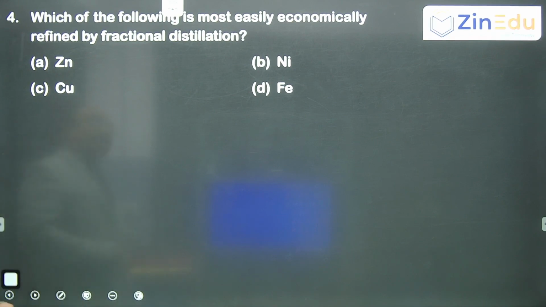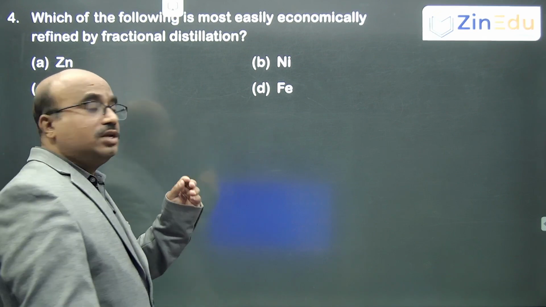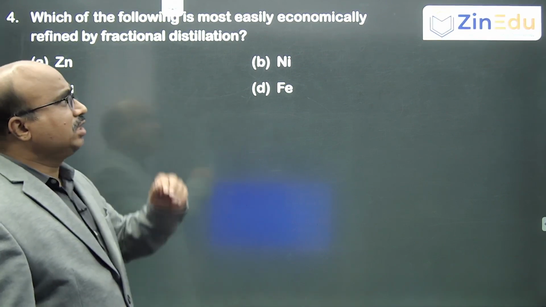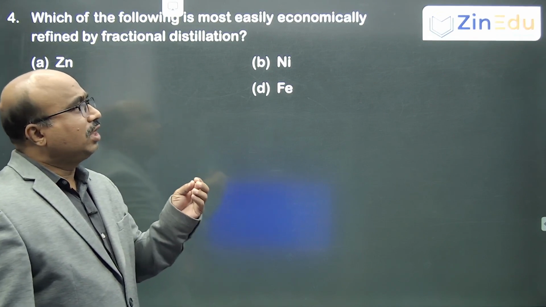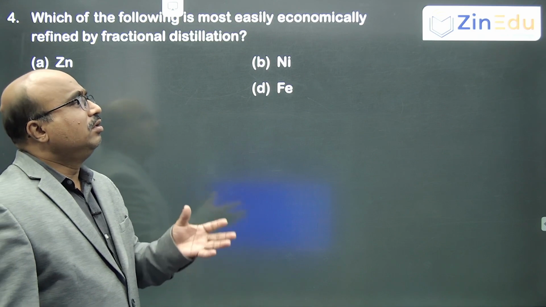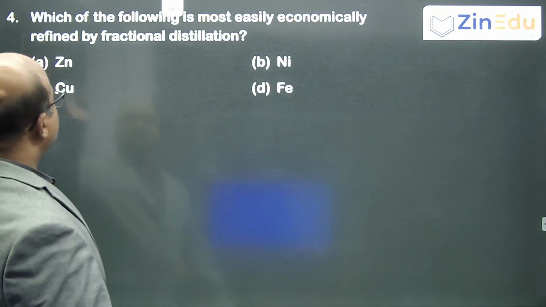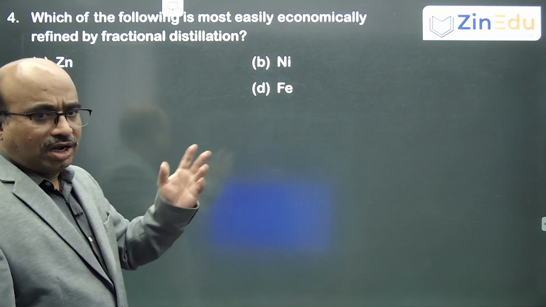Which of the following is most easily and economically refined by fractional distillation? We already know the fractional distillation technique can be used, from the metallurgy chapter. The element which has the lower boiling point can be distilled easily. Among zinc, nickel, copper and iron, which will have the lowest boiling point?